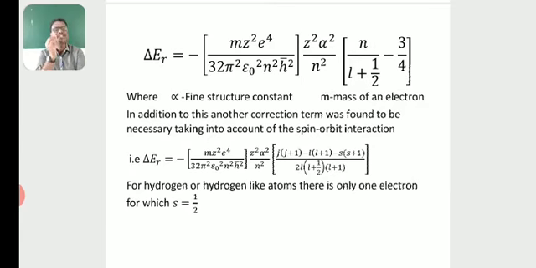That is, delta E_LS equals m Z squared e to the power of 4 by 32 pi squared epsilon naught squared n squared h cross squared, into Z squared alpha squared by n squared into [j(j+1) minus L(L+1) minus S(S+1)] divided by 2 L (L+1/2)(L+1). For hydrogen or hydrogen-like atoms, there is only one electron, for which S is equal to half.